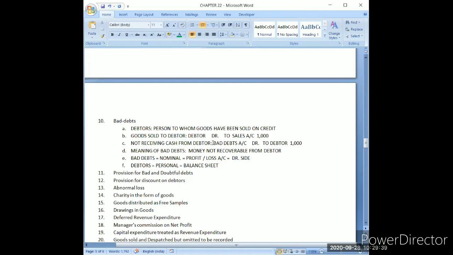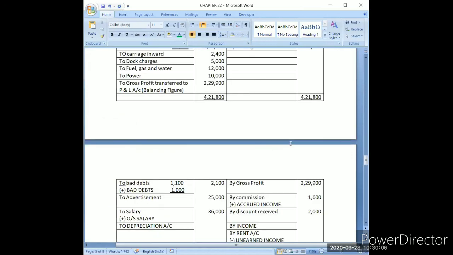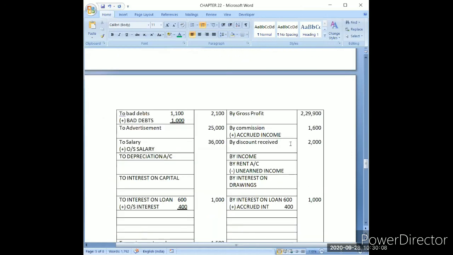That's why that 1,100 has already been deducted from the debtors in the ledger posting. That doesn't need to be adjusted again by doing plus or minus. But because this 1,000 has been given in adjustment, it is an unrecorded transaction. So that's why now I am recording it. That's why it has been added and subtracted now. Now I hope the logic is clear.